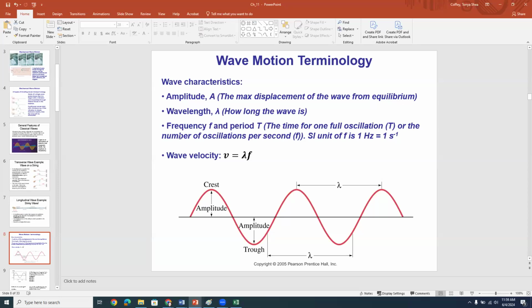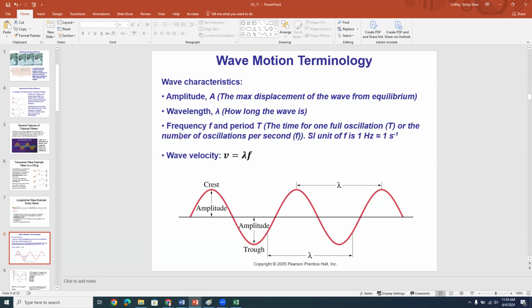If you want to measure the speed or the velocity of a wave, then you can set that speed or velocity of the wave equal to the wavelength times the frequency, or alternatively, if you like to think of it that way, the wavelength divided by the period, okay? Now this makes sense. The speed of the wave, it would travel a distance, wavelength lambda, in one period, right?